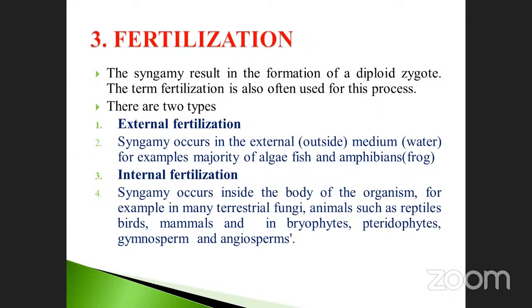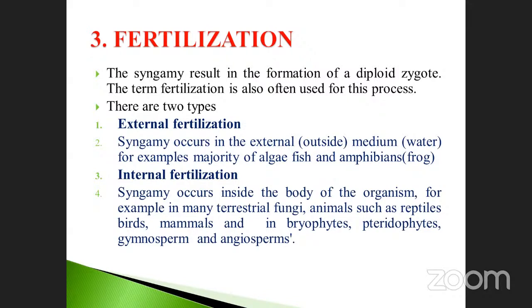See, in external fertilization, syngamy occurs externally, that means outside. The medium is water. For example, the majority of algae, fishes and amphibians. Note down these points. External fertilization takes place in the following three: algae, fish, and amphibians, particularly the frog. The frog is also one of the amphibians. What is the meaning of amphibians? It can live in water as well as on land. That condition is called amphibian.